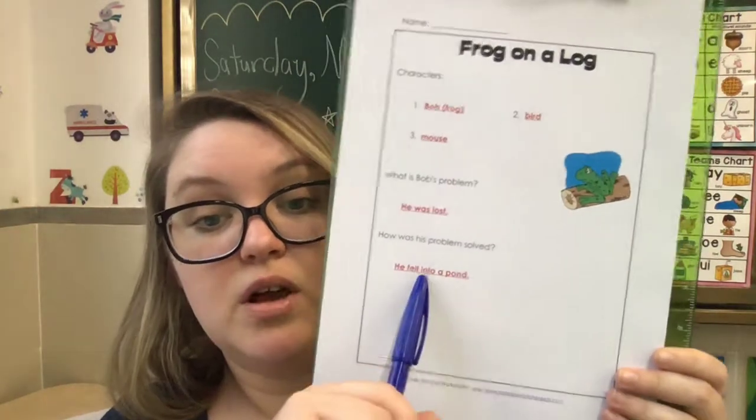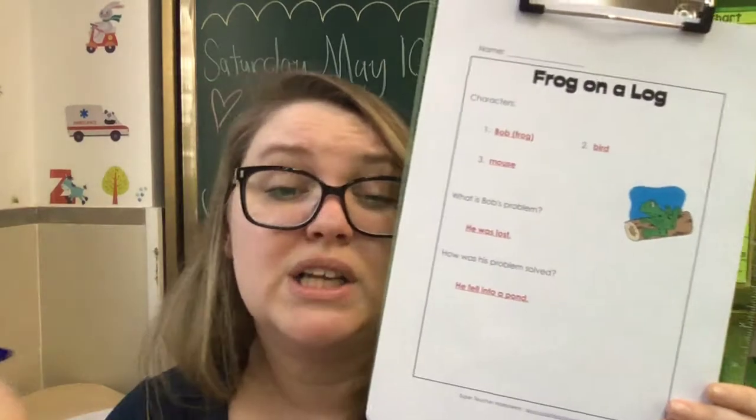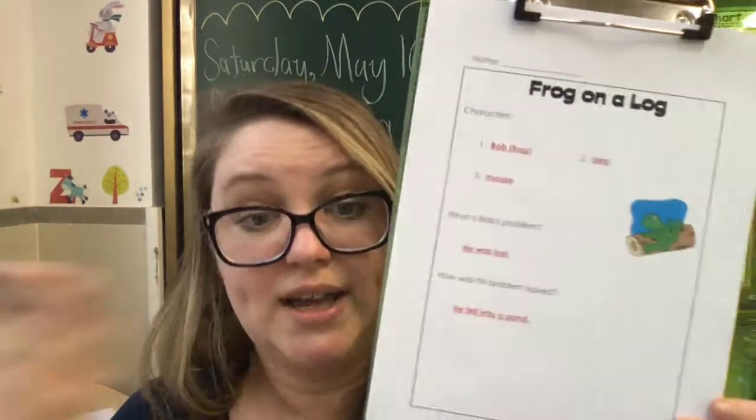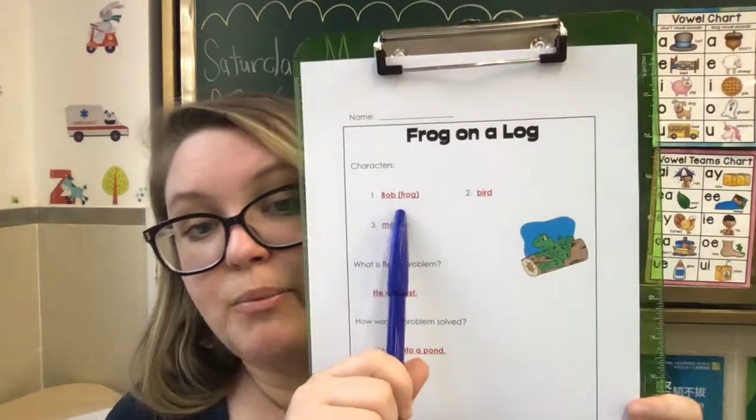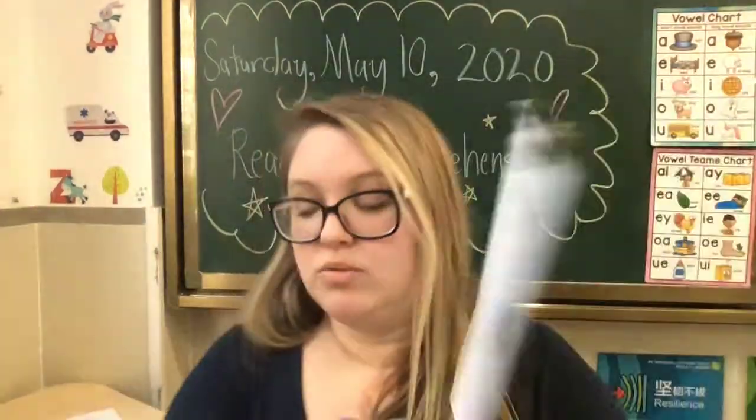How was his problem solved? He fell into a pond, or he looked for his home, right? I think he looked for his home. That's another way he solved his problem. So Bob was one character, bird and mouse.